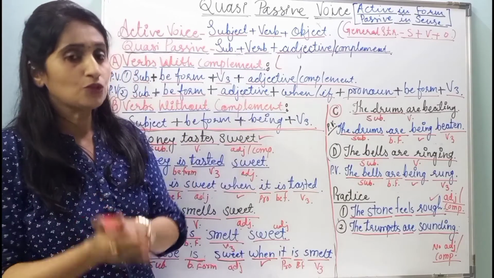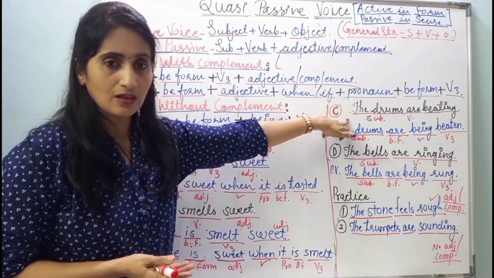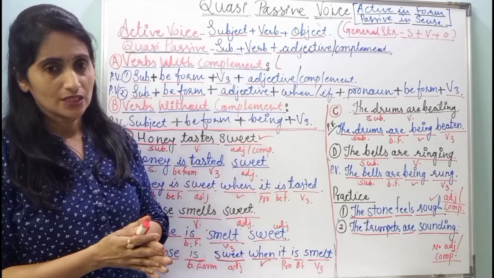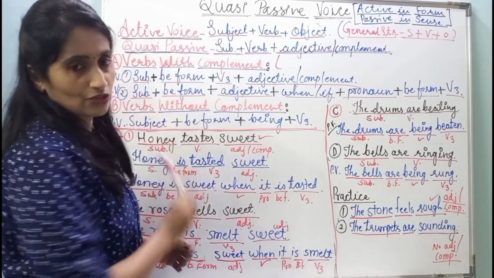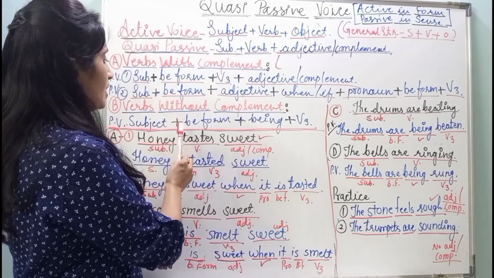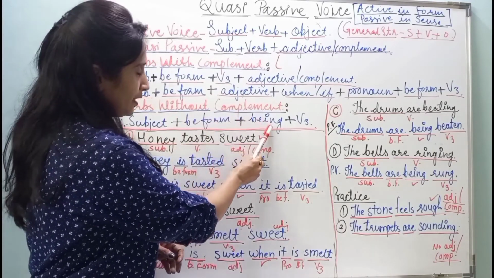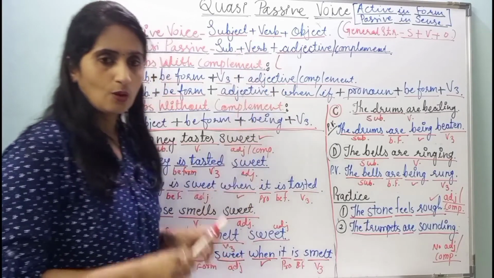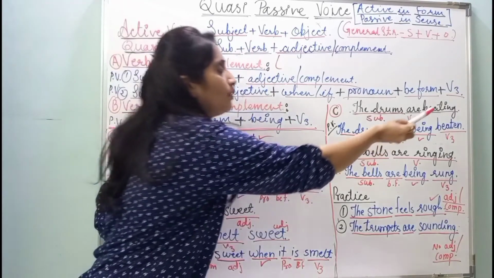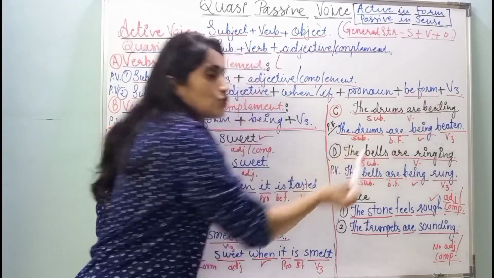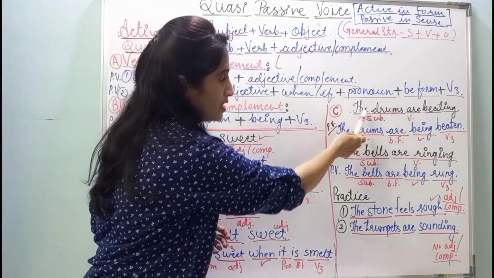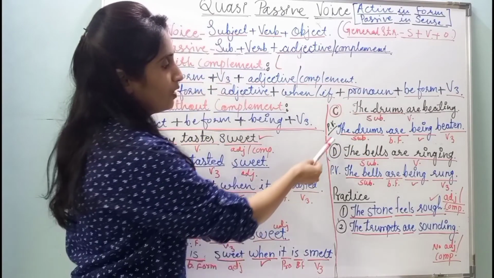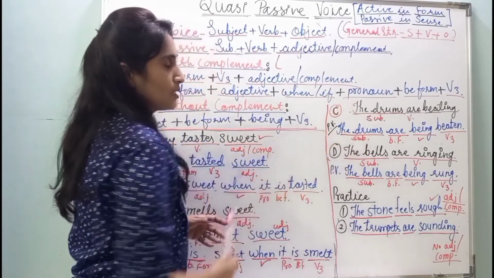There are some people, humans are beating drums. Then how to convert the sentence? Let us see this. Here we have to follow this structure, that is subject plus be form plus being plus V3. Why? Because we have a sentence in continuous tense. What is the subject in the sentence? The drums. So, write the drums first, subject.